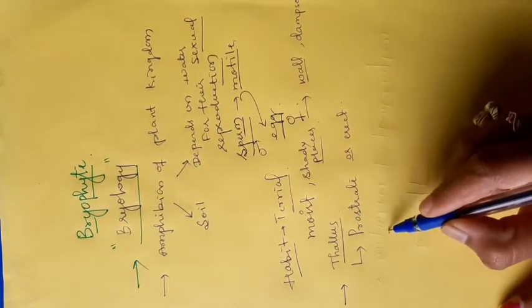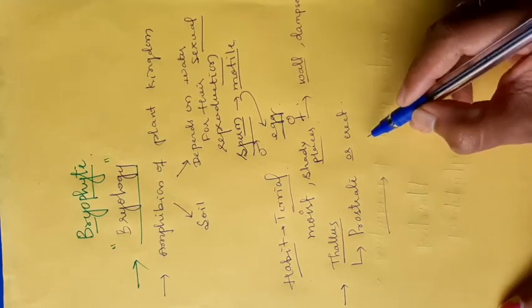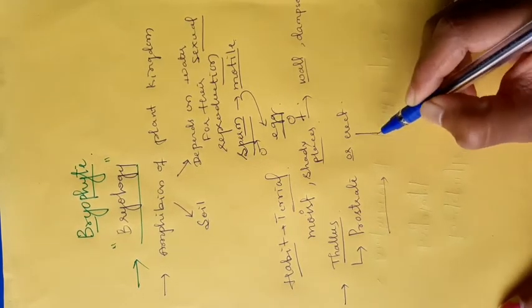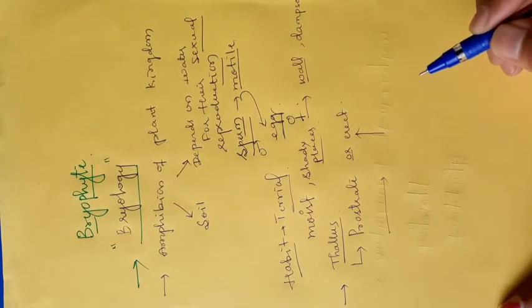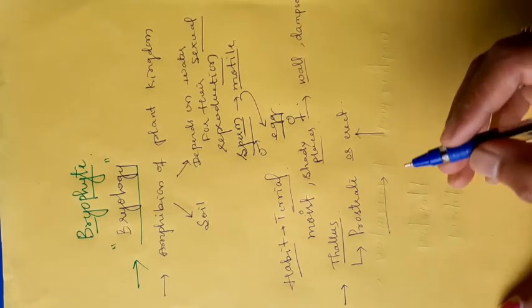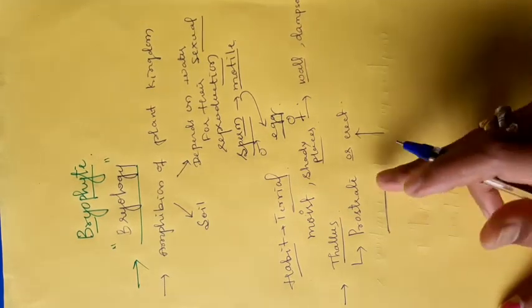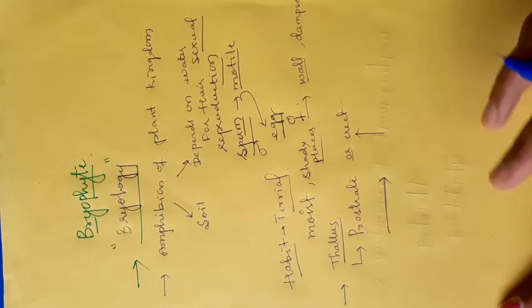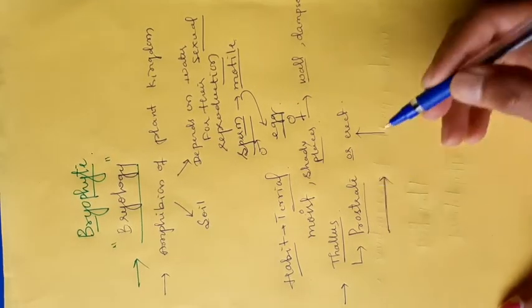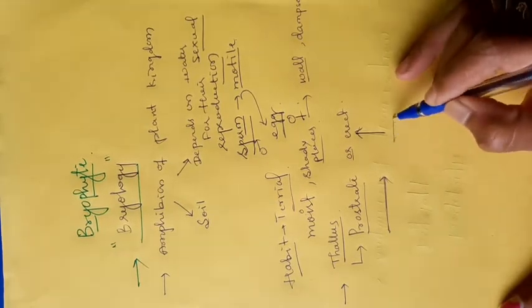Prostrate means horizontal to the ground level. Horizontal to the soil or surface is known as prostrate. Erect means vertical to the earth or ground surface.